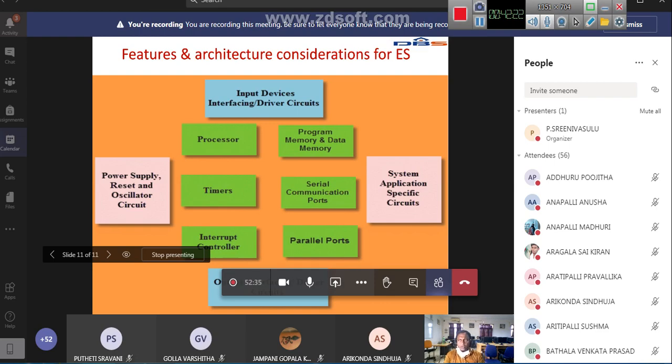Suppose it continuously monitors a particular area. Assume that at 6 o'clock in the evening you have to turn on the lights. Then at 6 o'clock you can set a timer, an interrupt will be generated, and that interrupt will be answered by the controller. So you have to interrupt the system to turn on the lights.